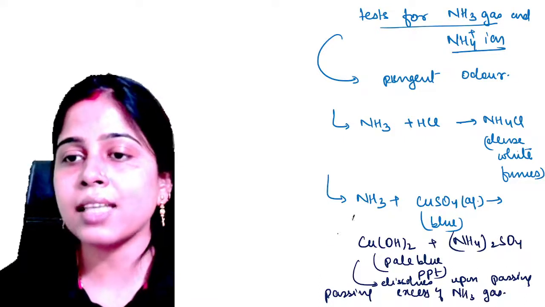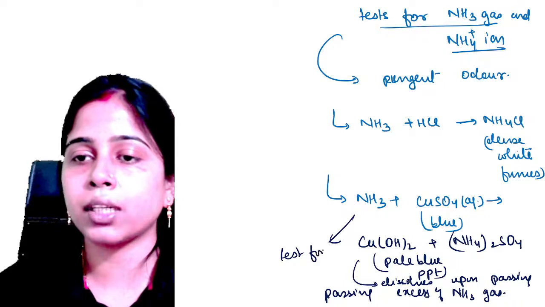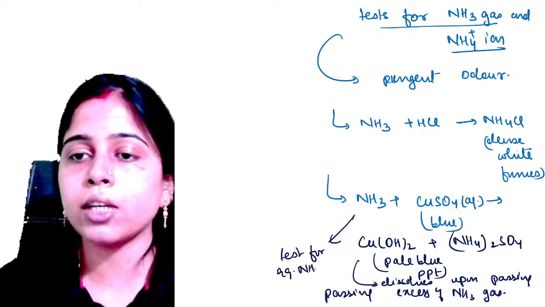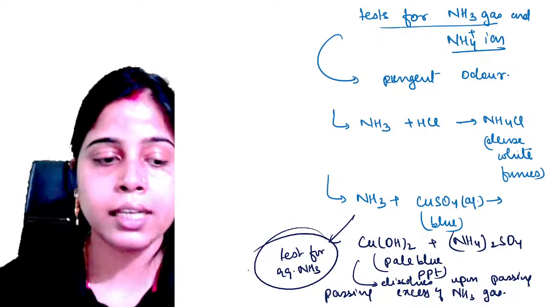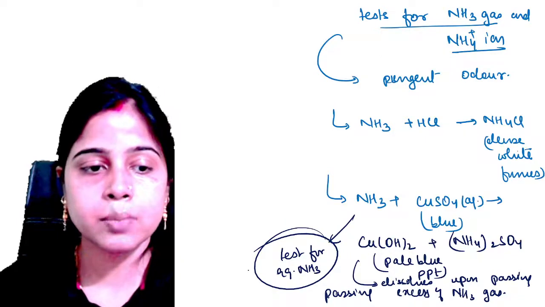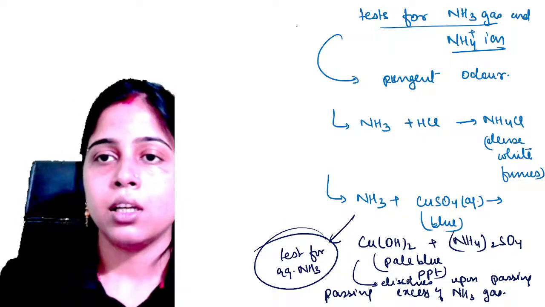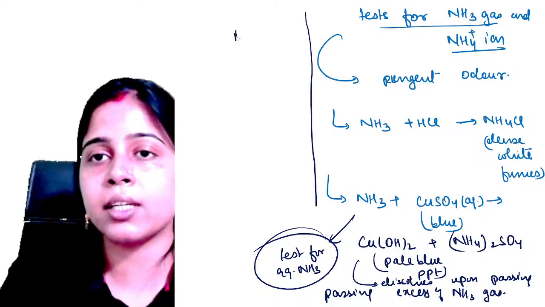Clear? This test is also for your aqueous ammonia. This is a test for your aqueous ammonia as well. Clear all of you? Understood this much? Should I remove it? Now one more test is there, that is your Nessler's reagent.